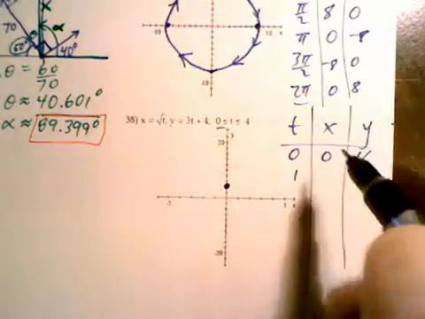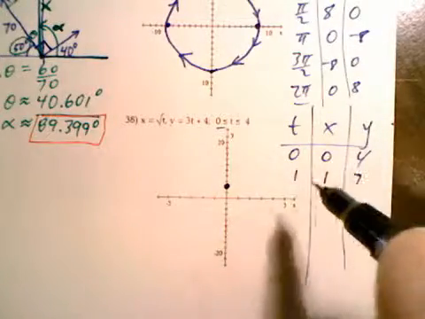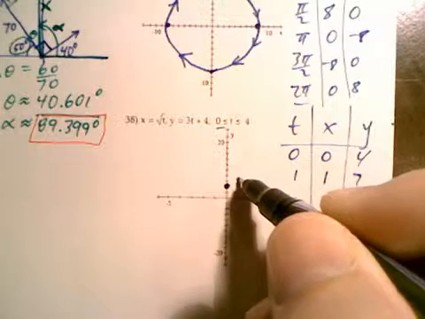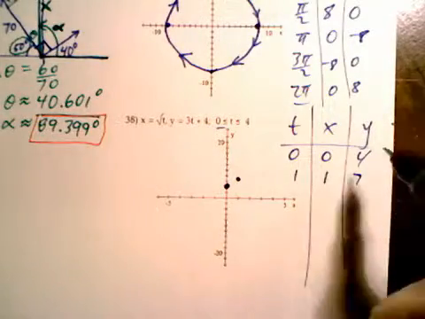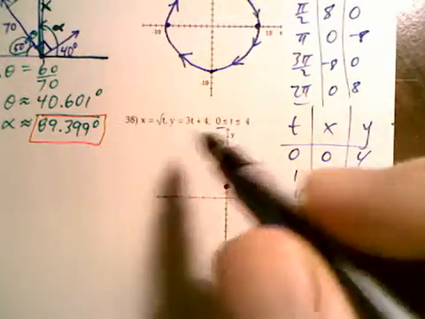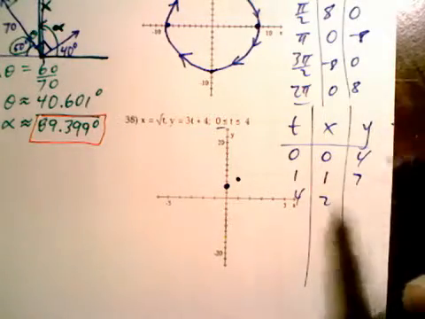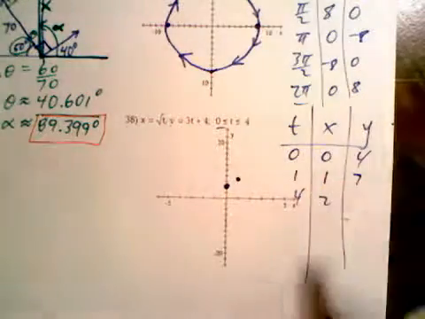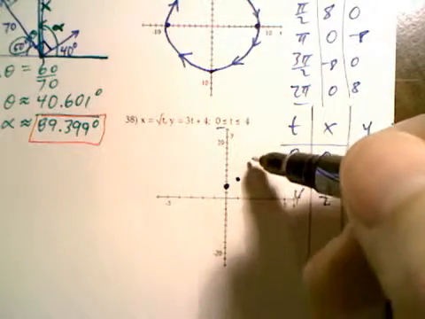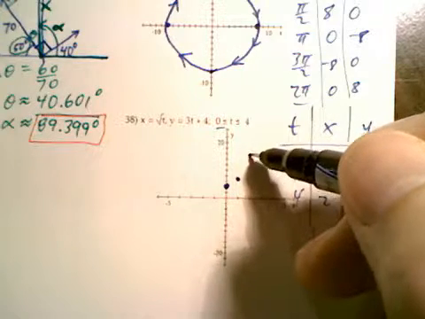How about t equals 1? Square root of 1 is 1. 3 times 1 is 3, plus 4 is 7. So we get the point 1, 7. This will be interesting because we don't really know the square root of 2. Let's go ahead and plug in 4 for t because we know we have to take the square root of that. Square root of 4 is 2. And 3 times 4 is 12 plus 4 is 16. So we get the point 2, 16, right there.